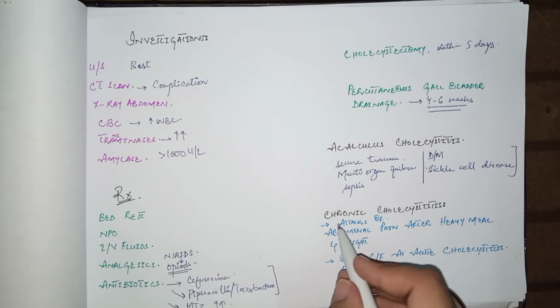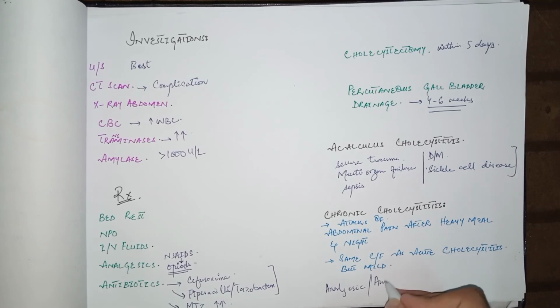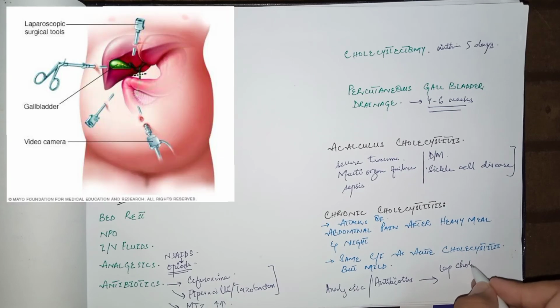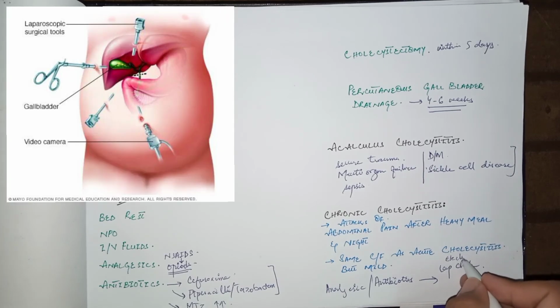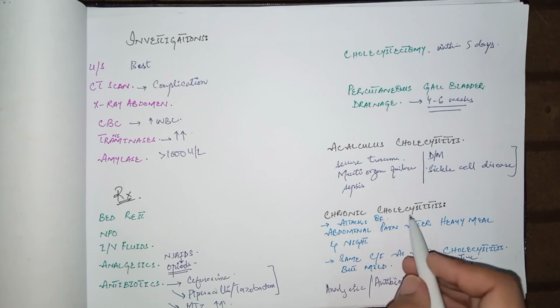The treatment options in chronic cholecystitis are to give the patient analgesics as well as antibiotics. And if the symptoms are not relieved by analgesics and antibiotics, then lap chole, that is elective laparoscopic cholecystectomy, is the treatment of choice in chronic cholecystitis.